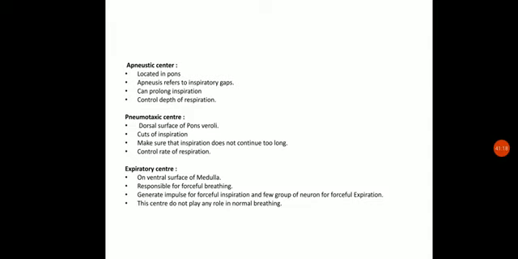respiration. Last one is the expiratory center. It is the one present on the ventral surface of the medulla, and it is only responsible for causing the forceful breathing, mainly called thoracic breathing. So it does not play any role in the normal breathing, that is the abdominal breathing, and it acts by contracting the inner intercostal muscles of the ribs. Okay, that's all about the regulation. Next is the